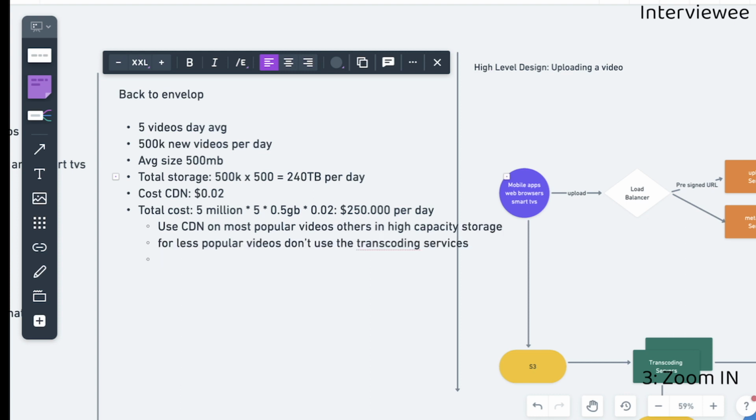Another idea that comes to my mind is that not all videos are popular in all the countries. So probably we can use the CDN only on videos that are very regional. Let's say, for example, a video is very popular only in South America. So probably we only need to use the CDN in that area. All right, that's great. Very good points.